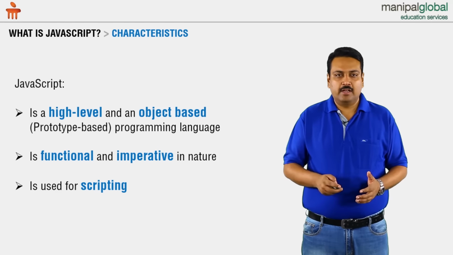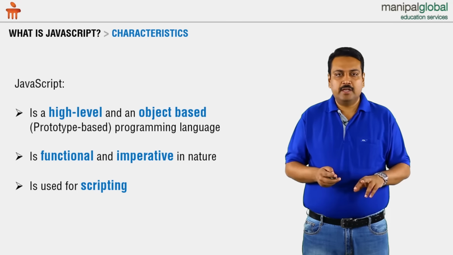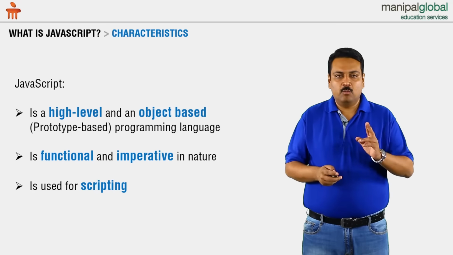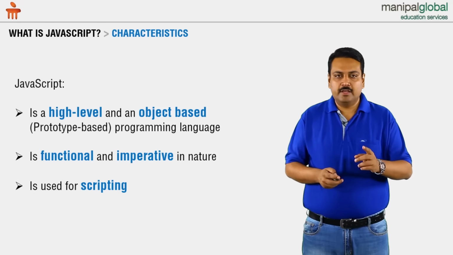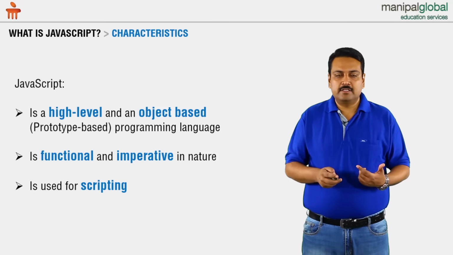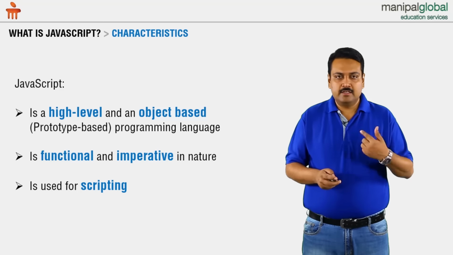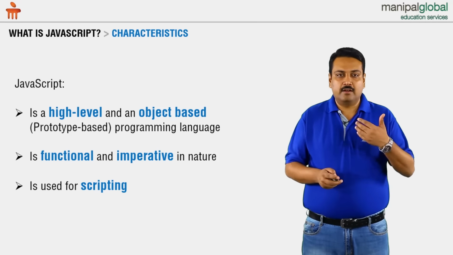JavaScript is also called a scripting language. All scripting languages are called scripting languages because they have one quality, and that quality is that JavaScript is a dynamic language. And dynamic language in the sense that based upon the value that is initialized to a variable, the type of the variable is inferred. Because JavaScript is not compiled, it is interpreted. And since it is interpreted, it is basically executed at runtime.